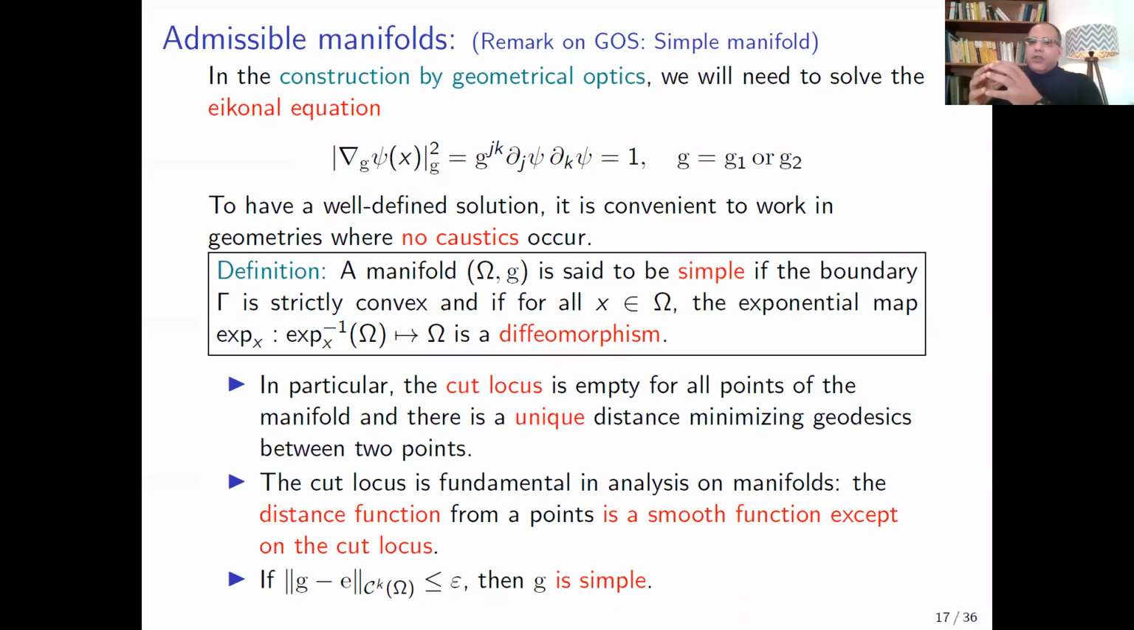Roughly speaking, the cut locus of a point z is the set of the other points which can be connected to z by many geodesics coming from z. So the cut locus is fundamental in the analysis on manifolds, since the geodesic distance is smooth outside these sets. And finally, if omega is a bounded domain of R^n, and if G is close enough to the Euclidean metric, then G is simple. So this is just one remark in order to construct a special solution to the wave equation.